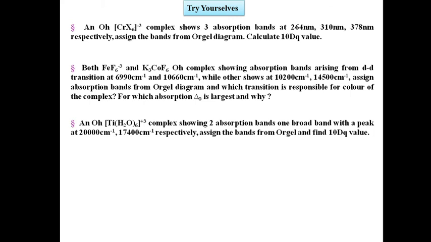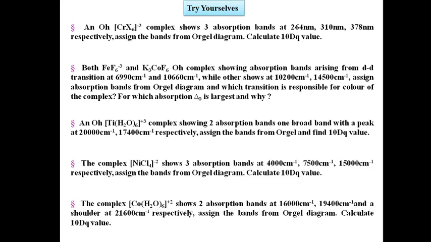Again, I would like to mention that the Orgel diagram is a very old one, and the primary concept or basis to explain the electronic transitions or color of different metal ion complexes in a somewhat quantitative manner, but we can't explain these transitions clearly or explicitly. For this we have to depend on the Tanabe-Sugano diagram of electronic transitions to get a very crystal clear idea of electronic transitions and the electronic spectrum of metal ions and their complexes.